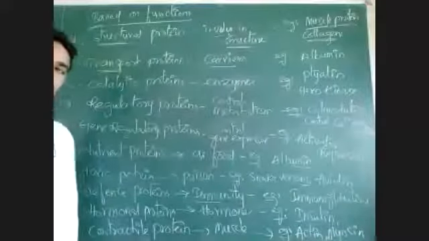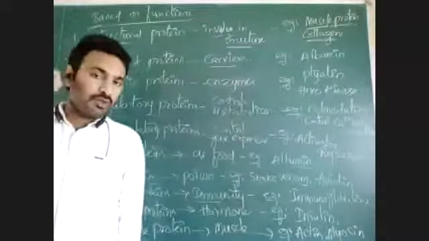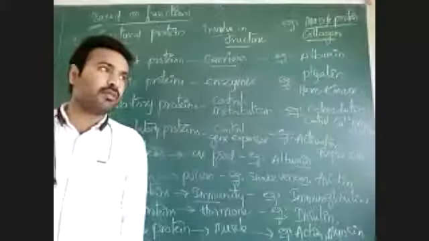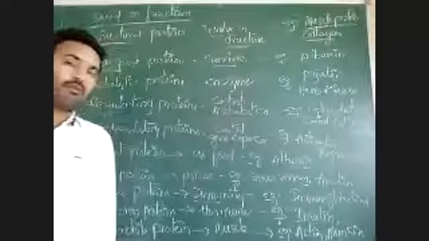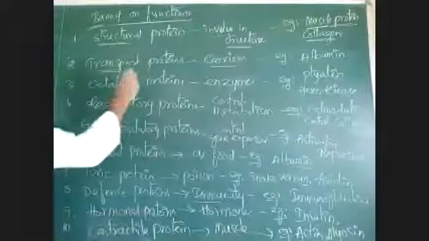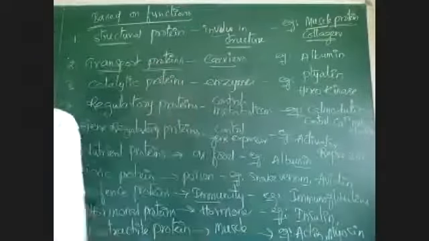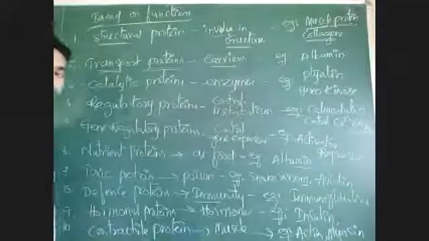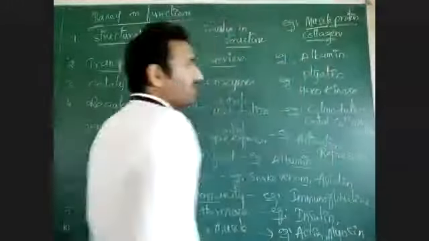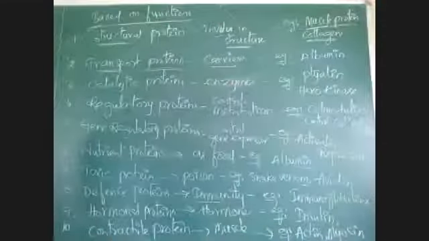In the cell membrane, proteins, lipids and carbohydrates are there. The proteins are of two types: peripheral proteins and integral proteins. They are also forming structure only. Transport proteins are those involved in transport, acting as carriers to carry a substance from one place to another place in the body. Examples: plasma proteins like albumin, globulin.